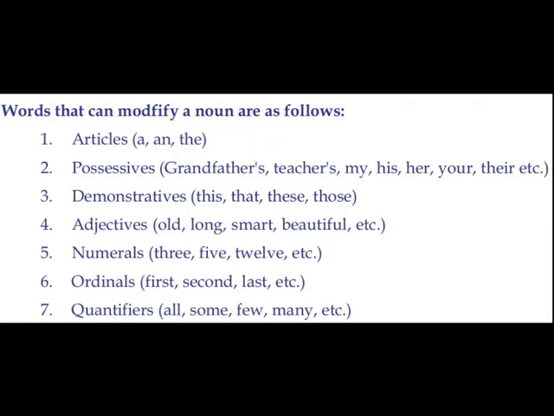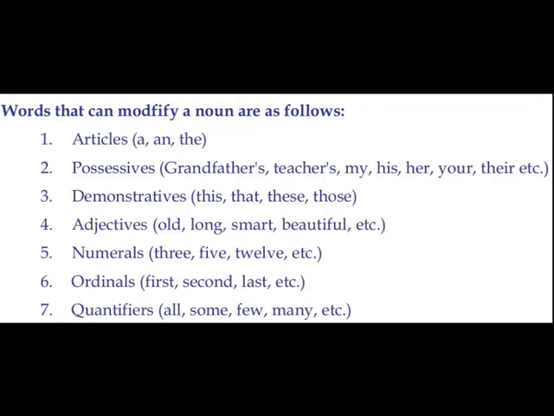Okay, this is a pen. You're demonstrating this, that. That works well. That. These. Those are words that are useful to demonstrate certain things. So these demonstrative pronouns are also modifiers that can be a part of a noun phrase.